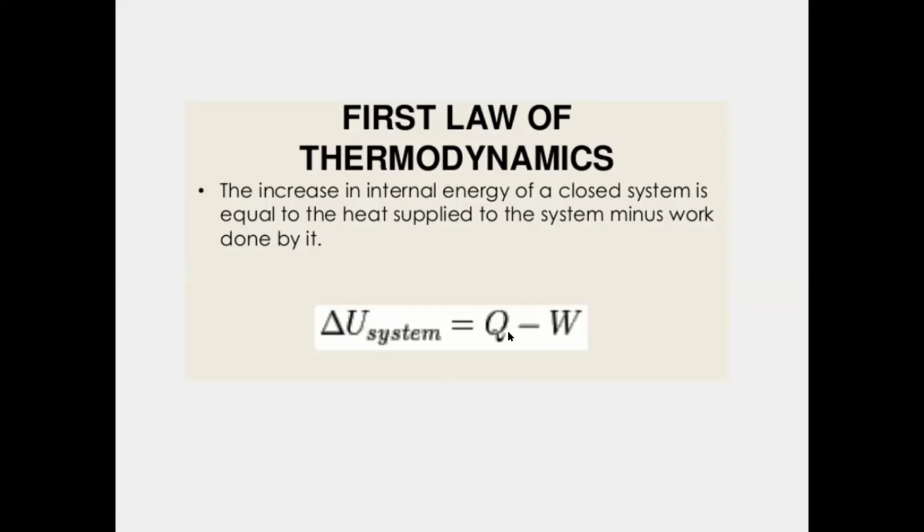Q is the heat supplied to the system minus the work done. What is the work done? It is W. So the heat supplied to the system minus the work done is known as the change in internal energy. So this explains the first law of thermodynamics.